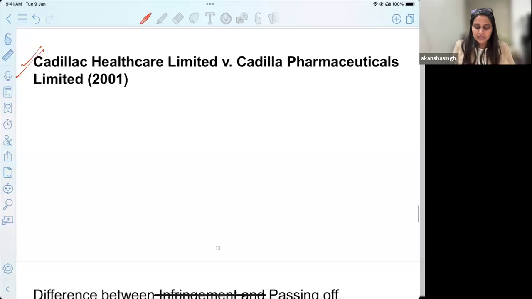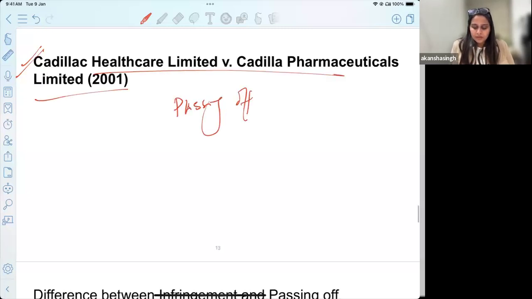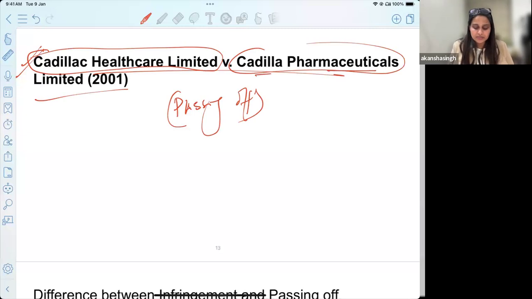This is a landmark case with regard to passing off of goods. The goods were being passed off. If you see the names of the two parties here, Cadila Pharmaceuticals versus Cadila Healthcare Limited, firstly, it phonetically sounds very similar, right? So a trademark is not only the name. A trademark can be any kind of mark. It can be a watermark, a sound mark, a smell mark; all these types of marks we recognize.